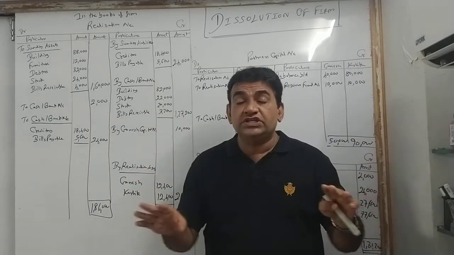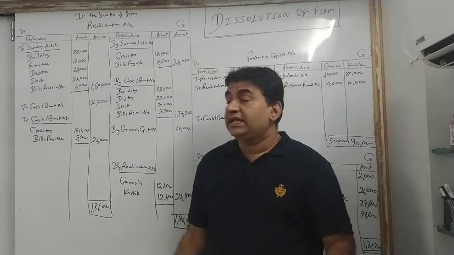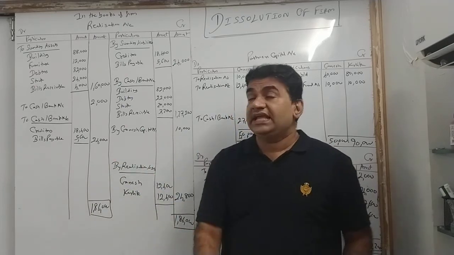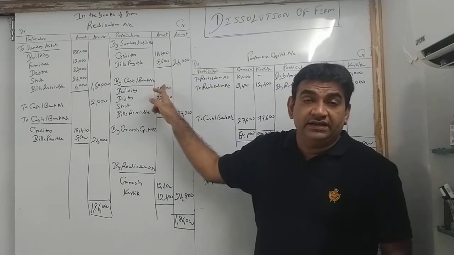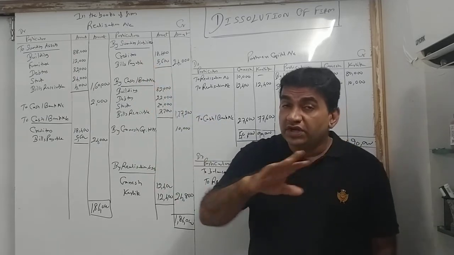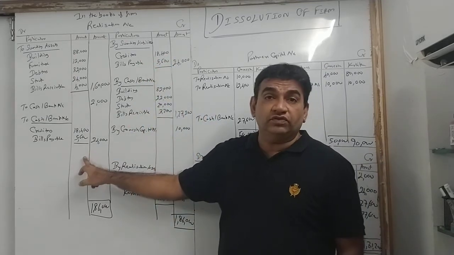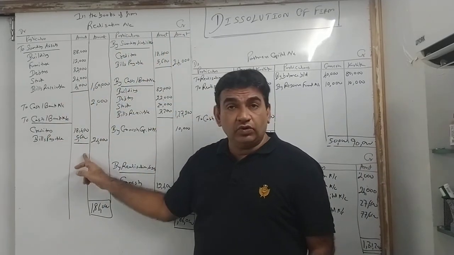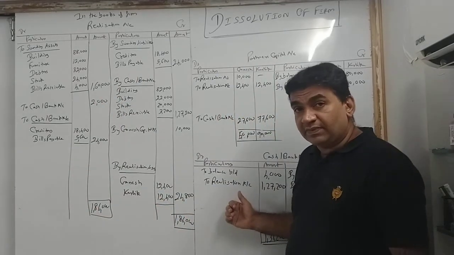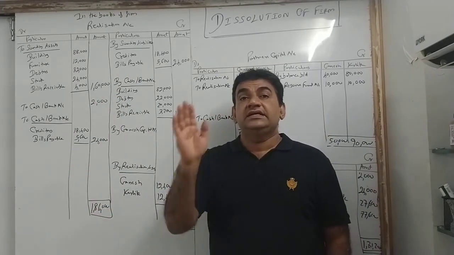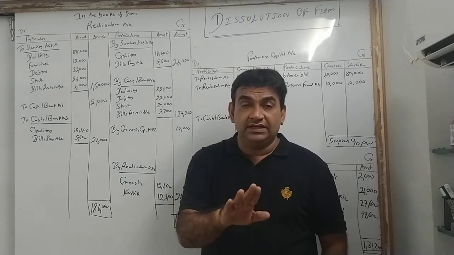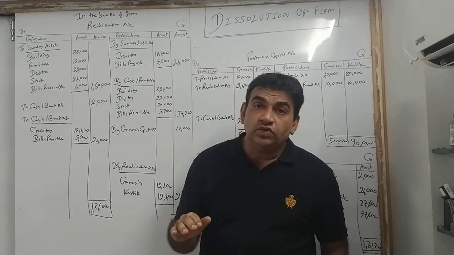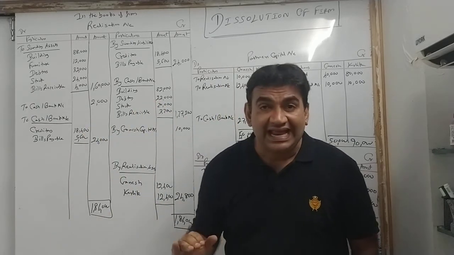After doing all the posting and all the adjustments, remember one thing: do not close the realization account without checking whether all liabilities have been paid. Creditors and bills payable, there is no information, so you have to pay both of them. Make the payment, money goes out of cash bank, the same amount, on the credit side of cash bank. After that, close realization, get profit or loss, transfer that to capital, and the capital balance, which in final accounts and admission went to the balance sheet, will now go to cash bank, and cash bank will tally.